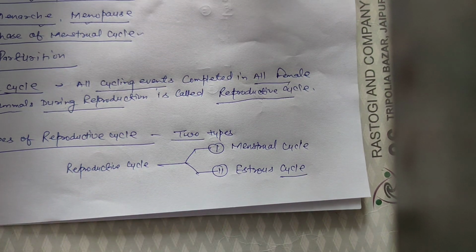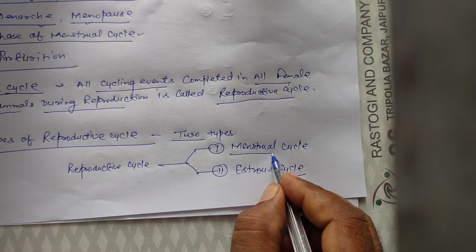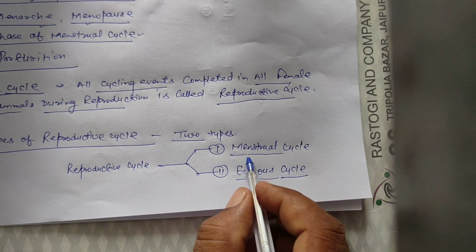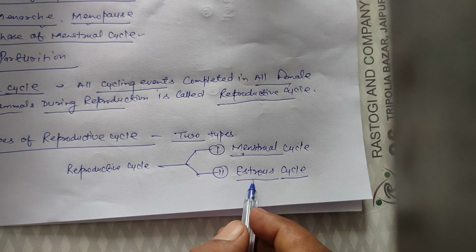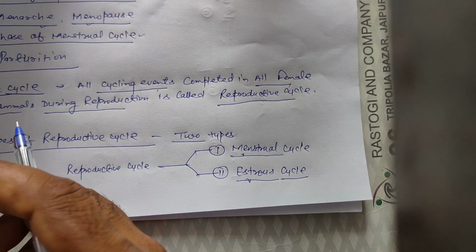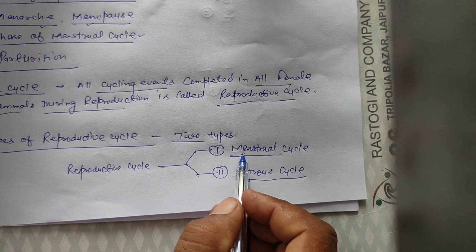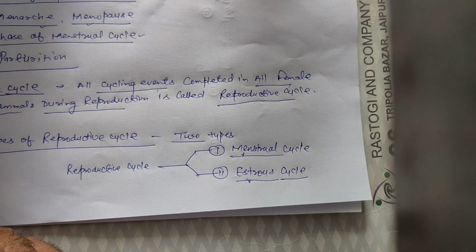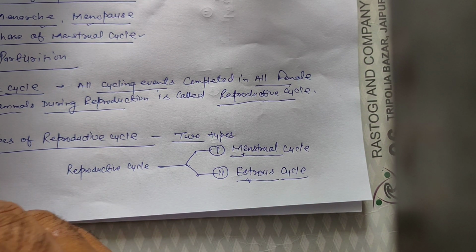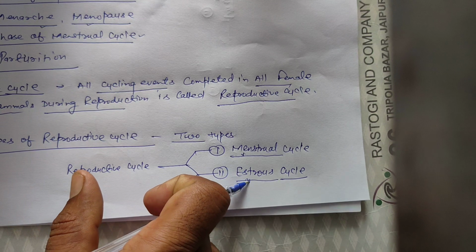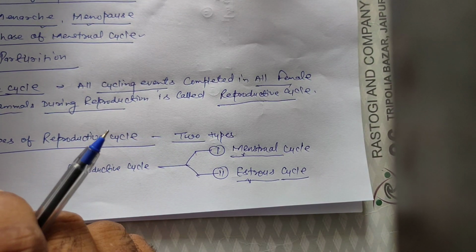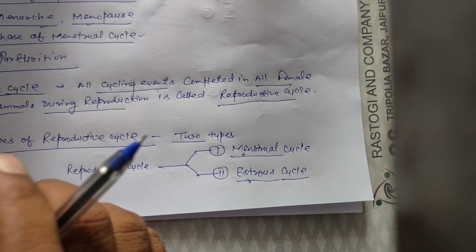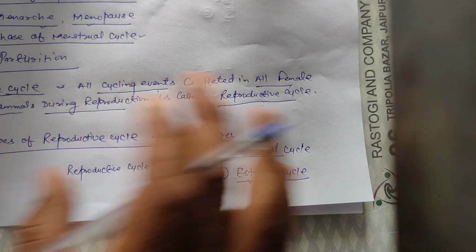The menstrual cycle is completed in primates, but the estrous cycle is completed in non-primates. In the menstrual cycle there is release of blood, it means bleeding, but in the estrous cycle the organism does not release blood.